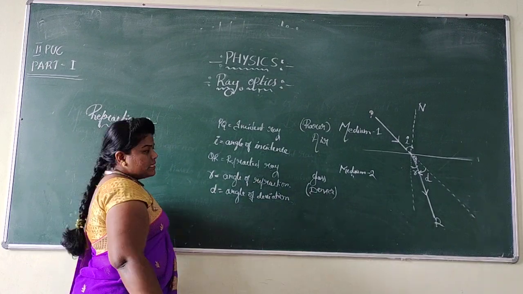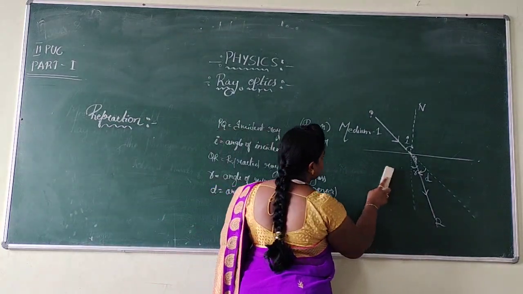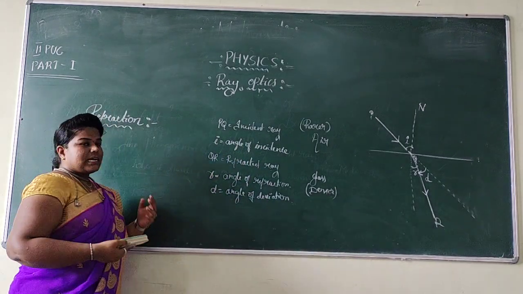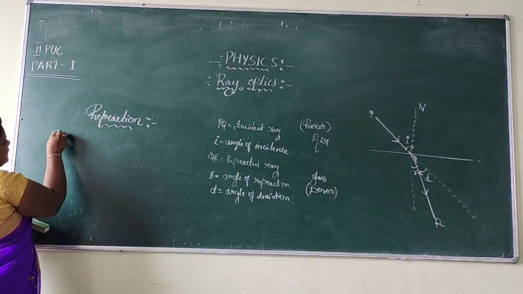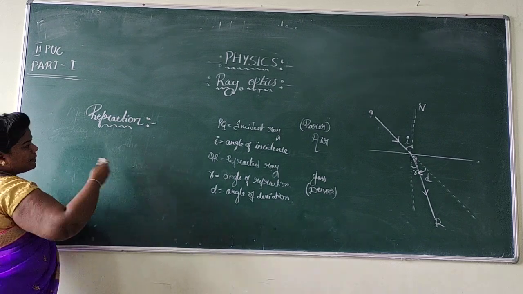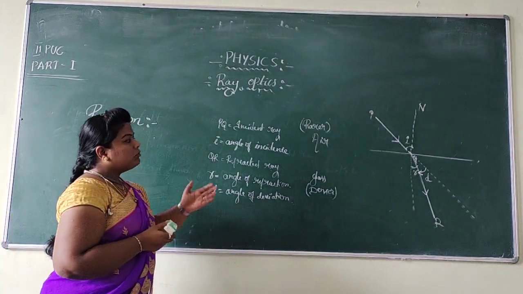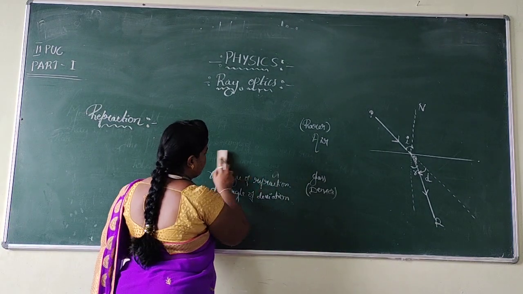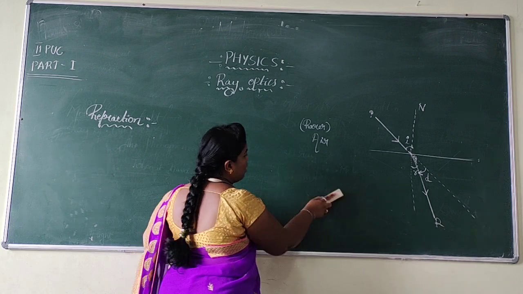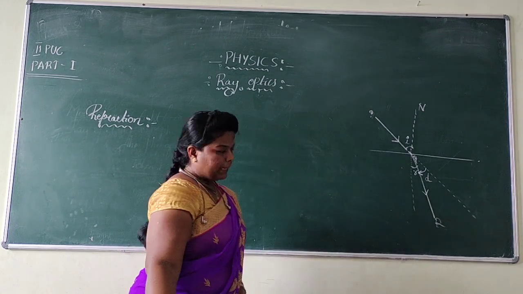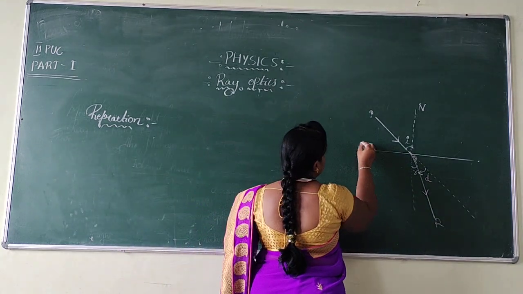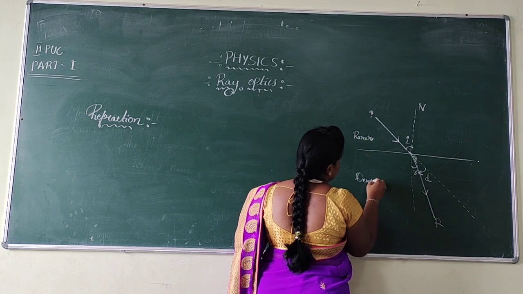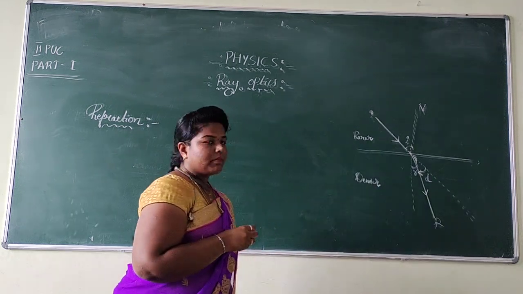So only this much we discussed, that is, what happens when a ray of light travels from medium 1 to medium 2. If I just consider when a ray of light travels from rarer medium to denser medium, how the ray of light is going to bend, and when a ray of light travels from denser medium to rarer medium, how the ray of light is going to bend. Here I already showed you that. I considered this one as the rarer medium and the next medium as the denser medium.